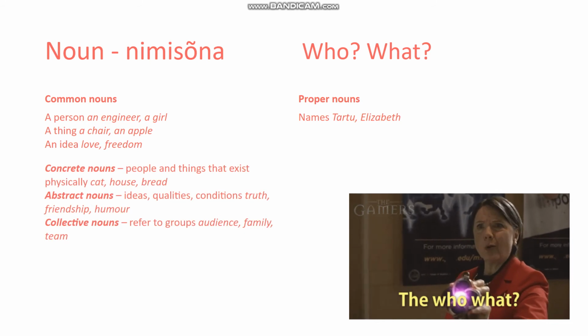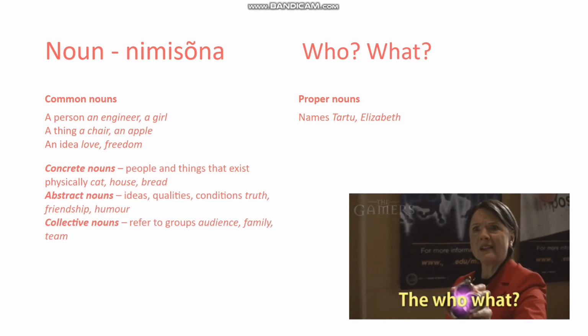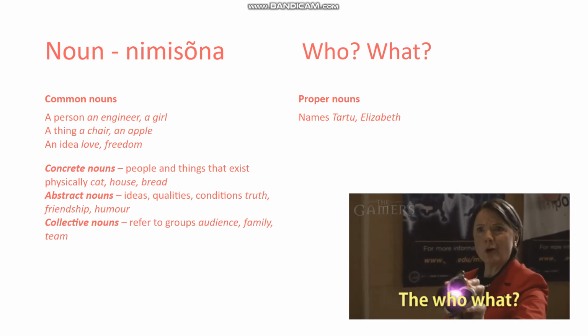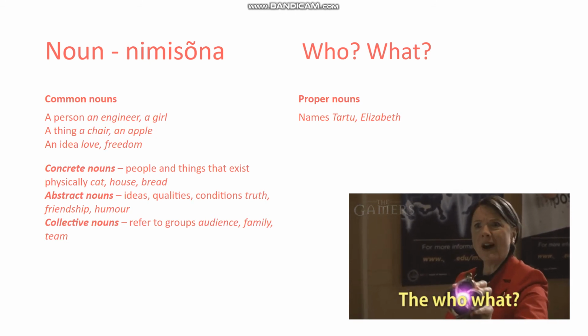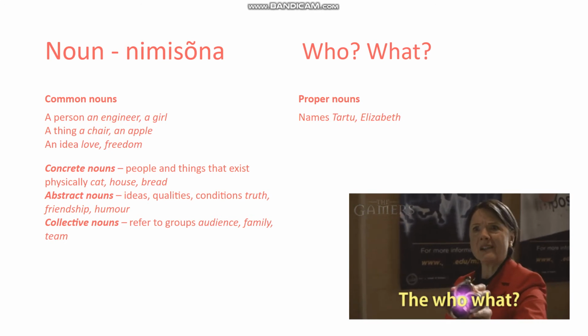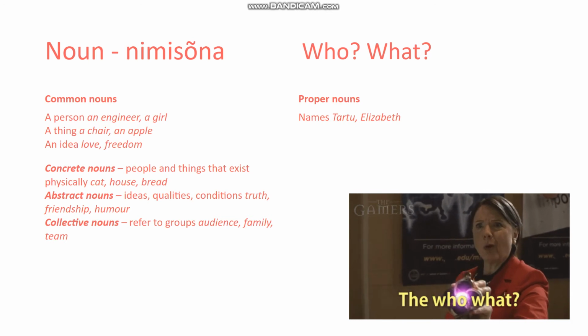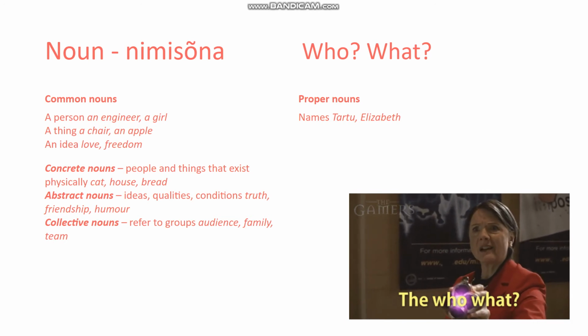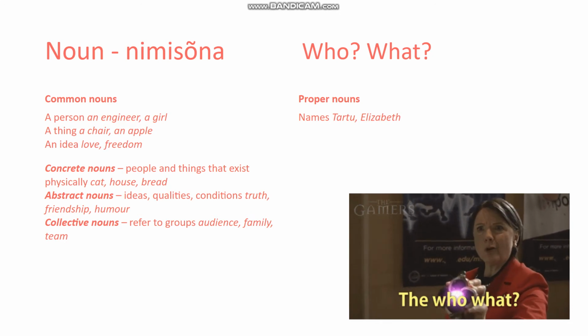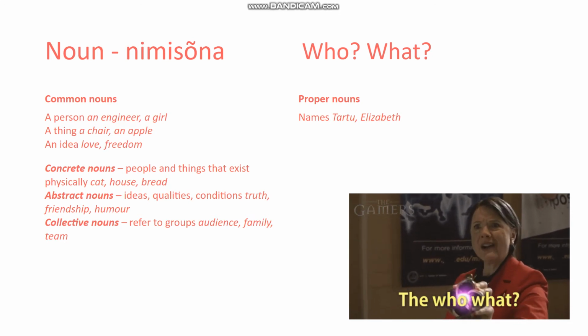Now another way to separate nouns is to separate them into concrete nouns, which are people and things that exist physically. It means you can find them and touch them. For example, cat, house, bread, right now for you, a chair, a desk, a pen.